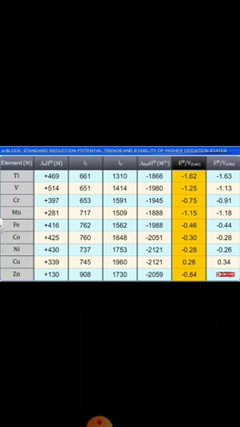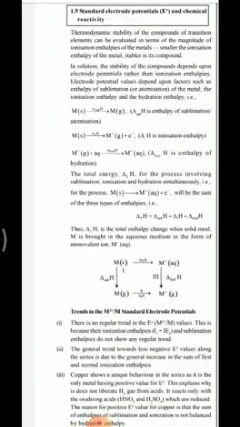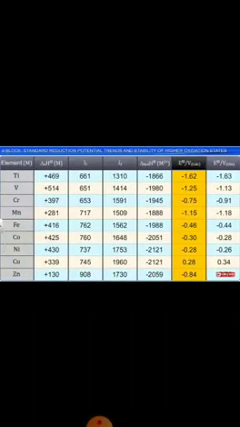This general trend is because the ionization enthalpy increases. Because of the increase in ionization enthalpy, the E0 values become less negative.